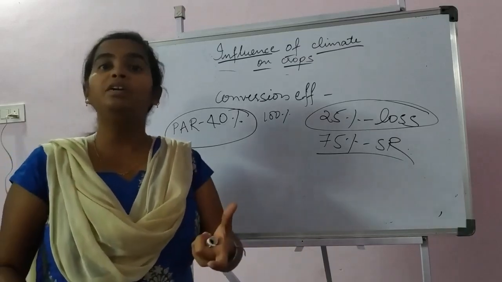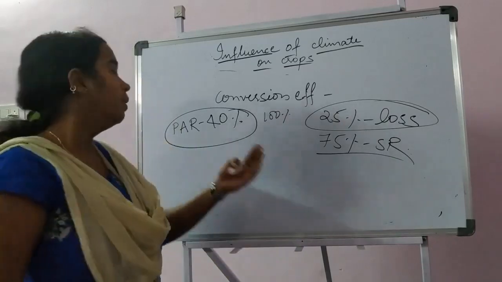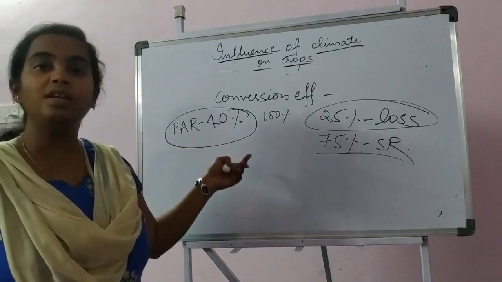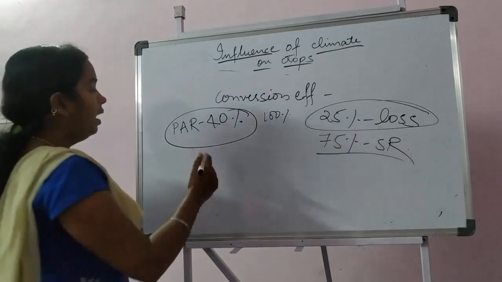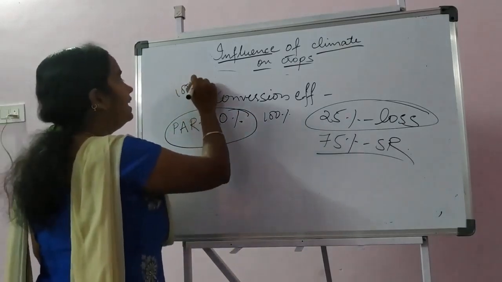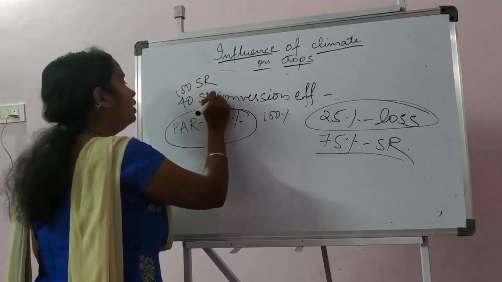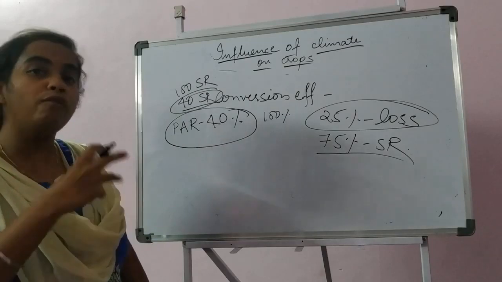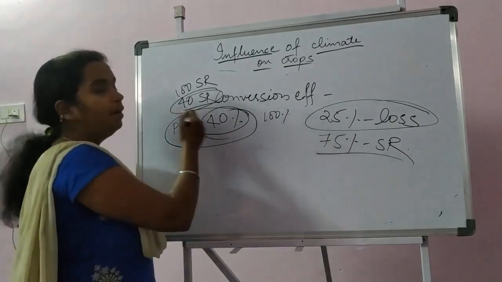And among that diffuse solar radiation, only 40% is being utilized for photosynthesis. So that is photosynthetically active radiation. That means in 100 parts of solar radiation reaching the plant, only 40 parts are utilized for photosynthesis. That is what the 40% PAR means.